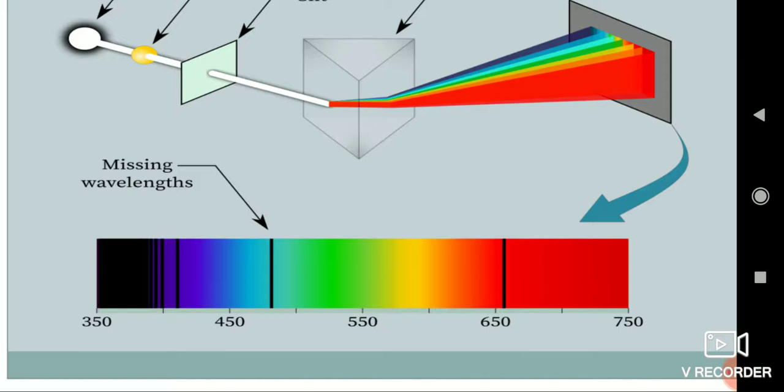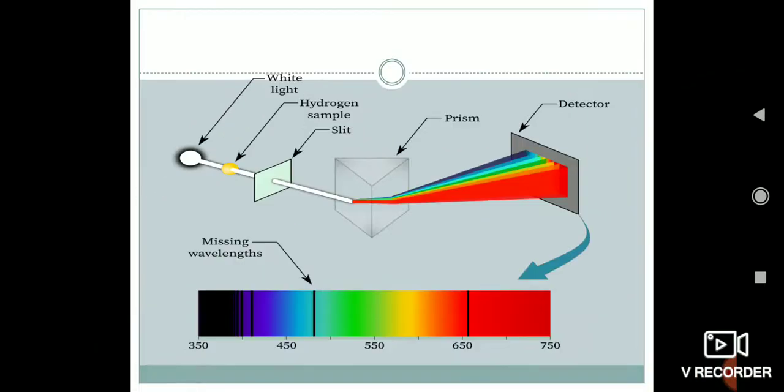It means a certain amount of wavelength has been absorbed by the unexcited sample, and that is why there is a discontinuity. You can clearly see the missing wavelength, which has been absorbed by the unexcited sample. Such a spectrum is considered an absorption spectrum because certain wavelengths have been absorbed. So this is about the absorption spectrum.